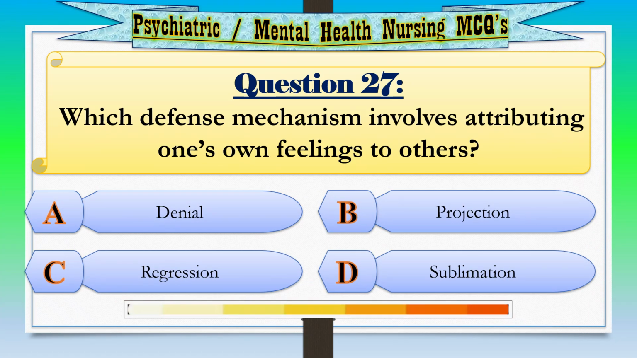Question 27. Which defense mechanism involves attributing one's own feelings to others? Option A, denial. Option B, projection. Option C, regression. Option D, sublimation. Correct answer, option B, projection.